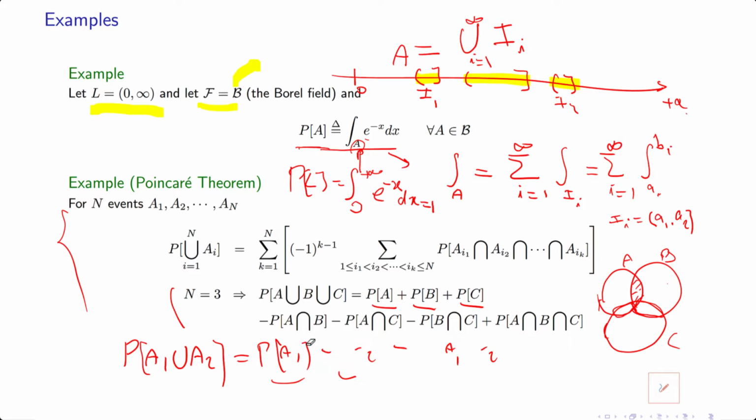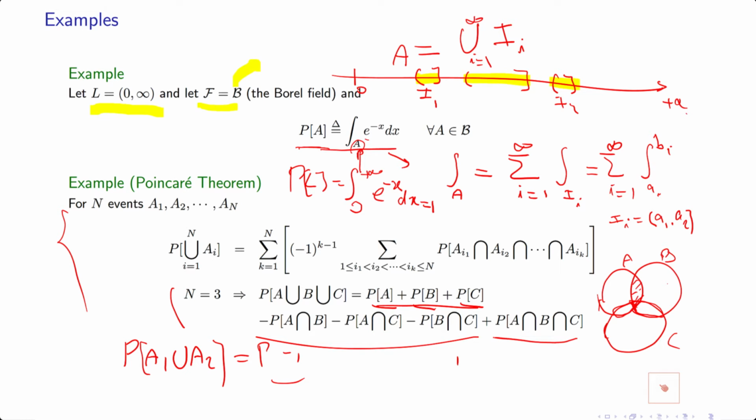Now, what happens is that if you remove that, the intersection of all of them is removed 3 times, but it was also calculated 3 times, so it means that it is not present. This is why I add it again.